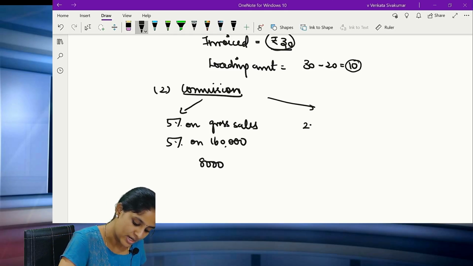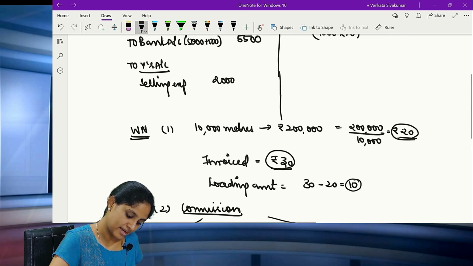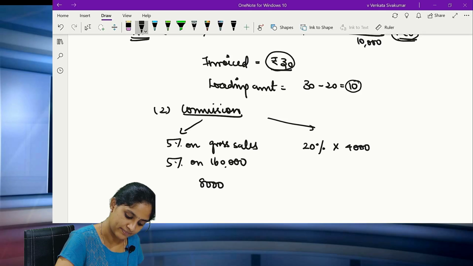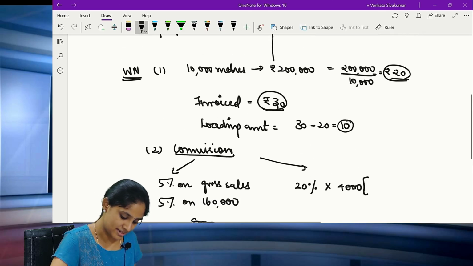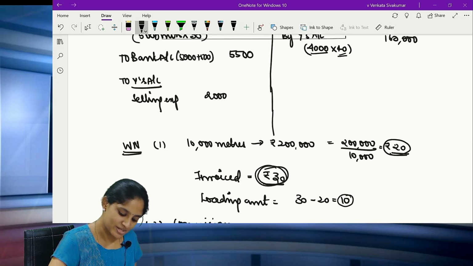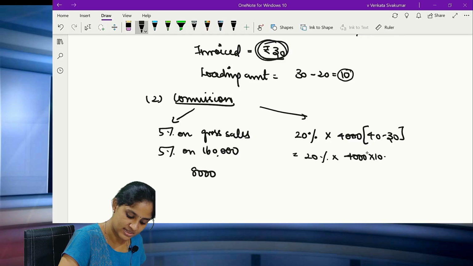Meaning what? 20% into... Okay. Coming back, how many meters are sold? 4,000 meters are sold. But what is the surplus? That means 30 rupees is the invoice price. You sold it at 40 rupees for me. So that is the surplus, which is 40 minus 30. So on this, 4,000 into 10, which is nothing but 40,000 into 20%, comes to again 8,000.